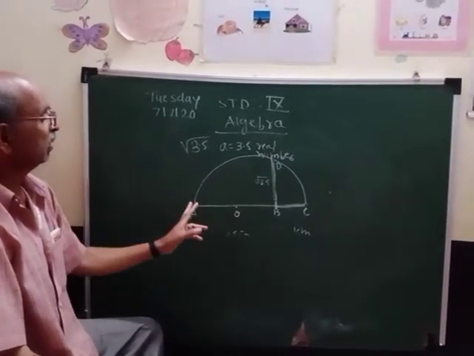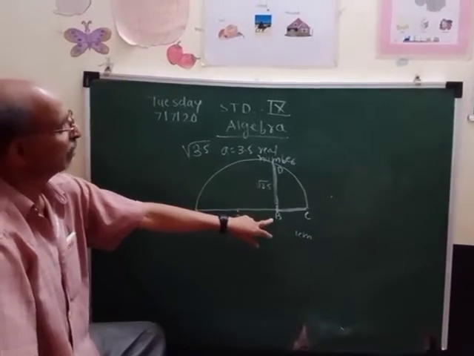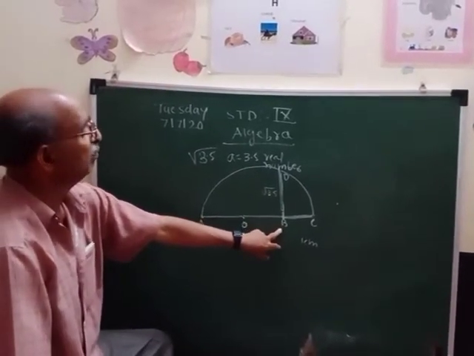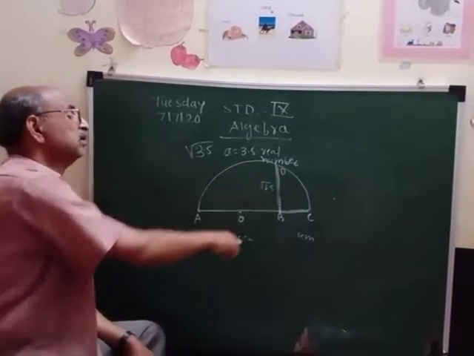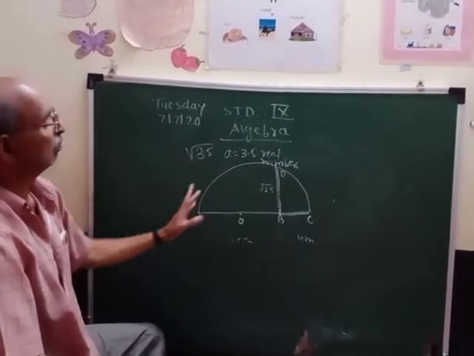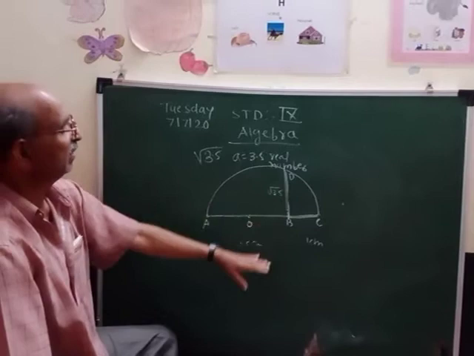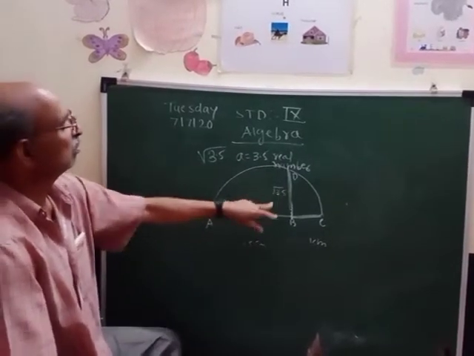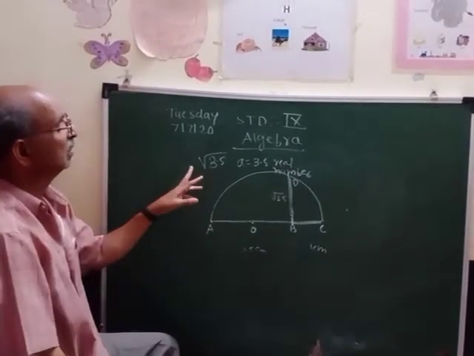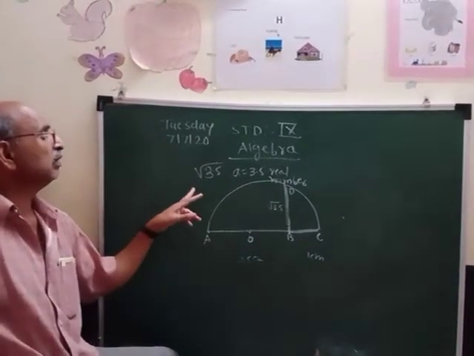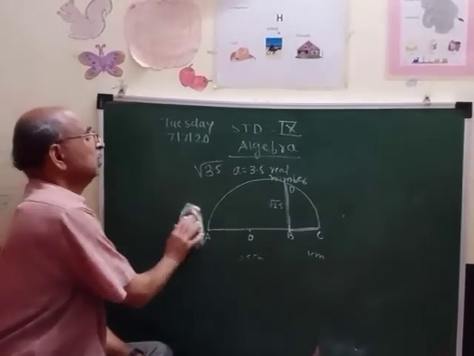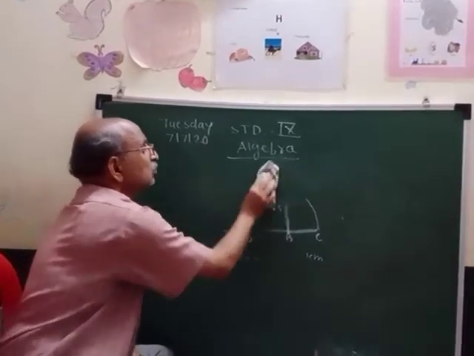So after drawing the semicircle, we have drawn the perpendicular line from point B, which touches the semicircle at D. So BD becomes root 3.5. We have represented it geometrically. One more time I will show how to represent any real number's square root geometrically on the sheet.